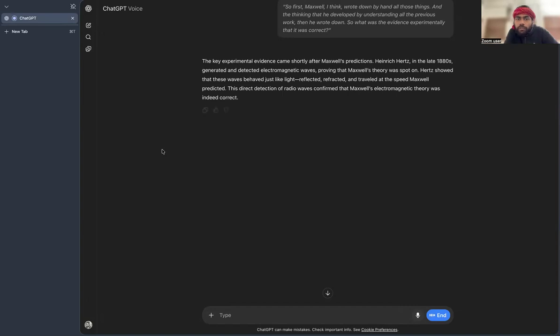So Hertz saw that these waves behave just like light, reflected, refracted, and travel at the speed Maxwell predicted. Okay, one key point: Maxwell also predicted c in Maxwell's equations.